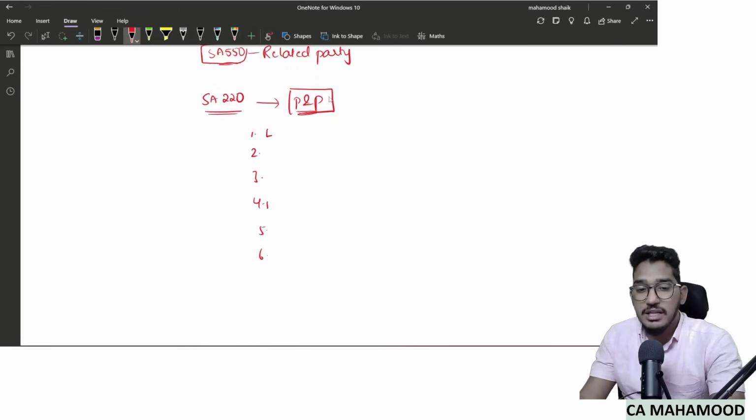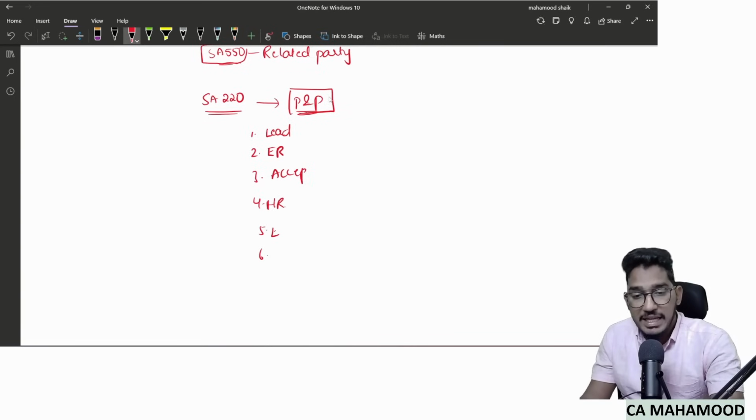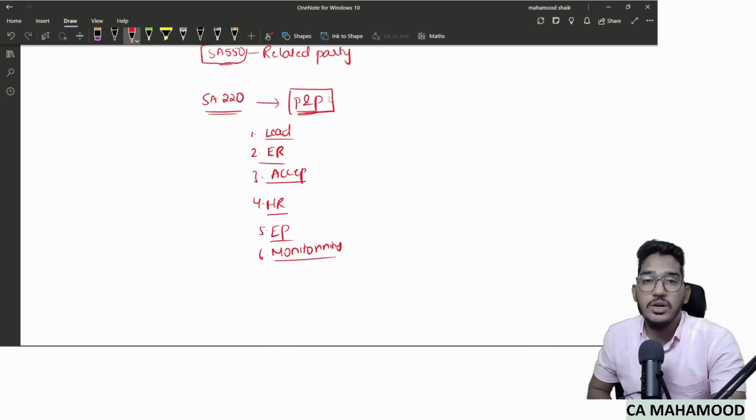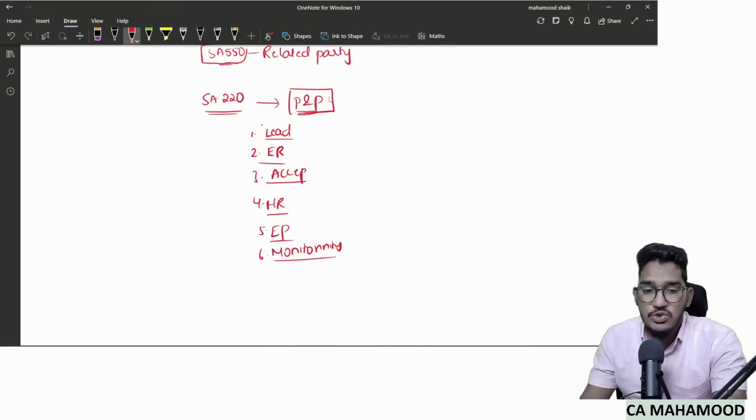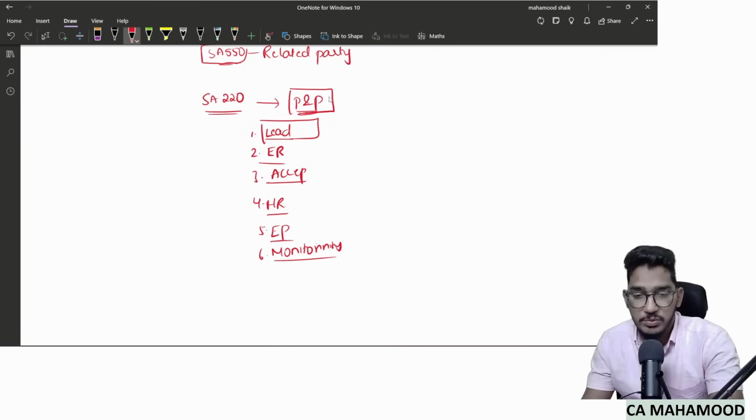Once again, there are 6 areas over which there should be policies and procedures. Number 1, leadership responsibilities. Number 2, ethical requirements. Number 3, acceptance and continuation of client relationship. Number 4, human resources. Number 5, engagement performance, and number 6 is monitoring. If you follow policies and procedures in these 6 areas, the auditor can ensure that there is quality in the audit assignments he is doing. So let us try to understand in each of these areas what kind of policies should be there.